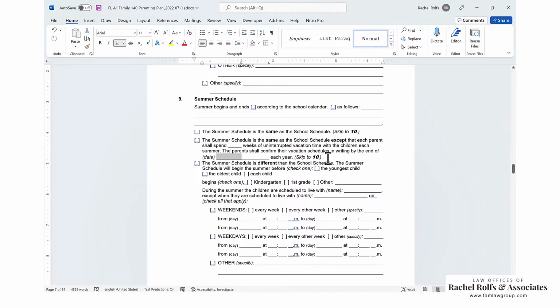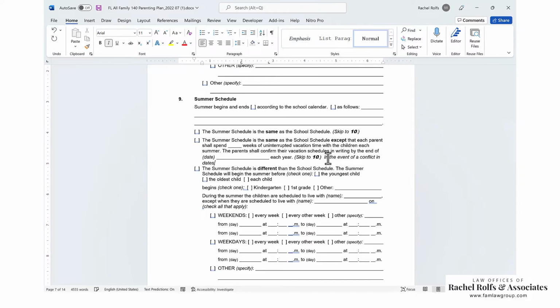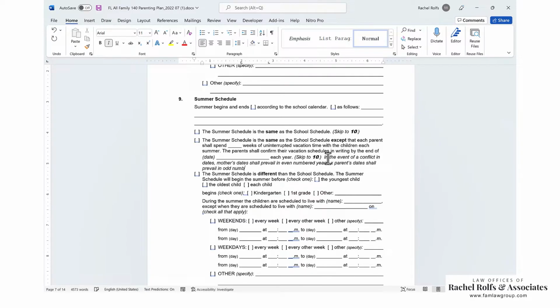And what I like to fill in here is to say, in the event of a conflict in dates, mother's dates shall prevail. If you've got 2 mothers or 2 fathers here, just list the parent's name. Ex-parents' dates shall prevail in even numbered years, and ex-parents' dates shall prevail in odd numbered years. That way, if you're selecting the same dates in one year, it says who wins, and then the next year, the next person wins.